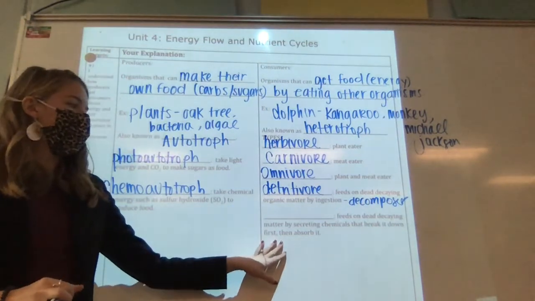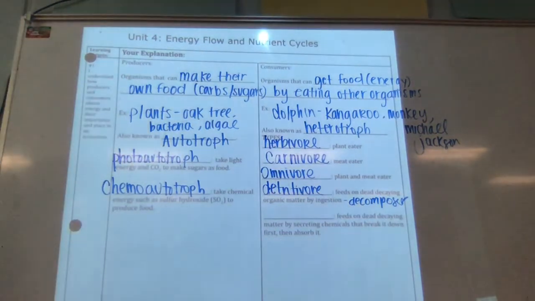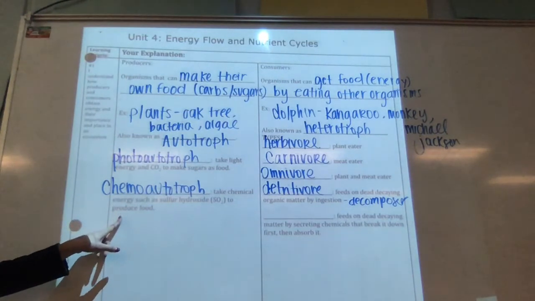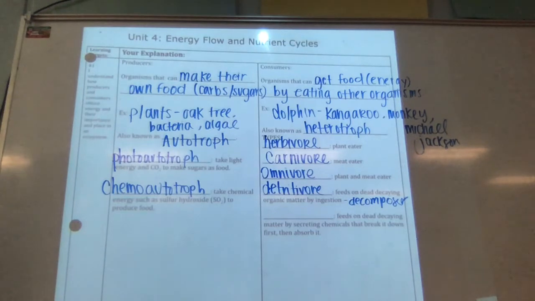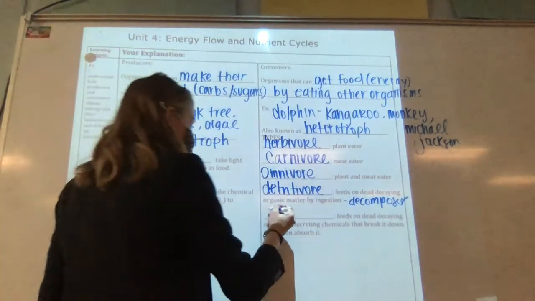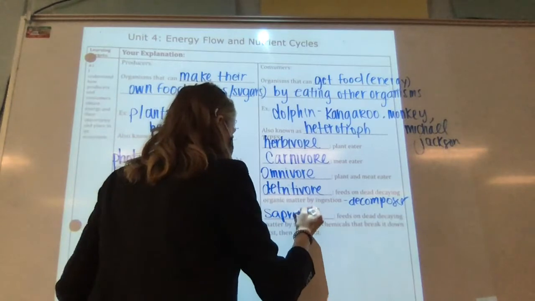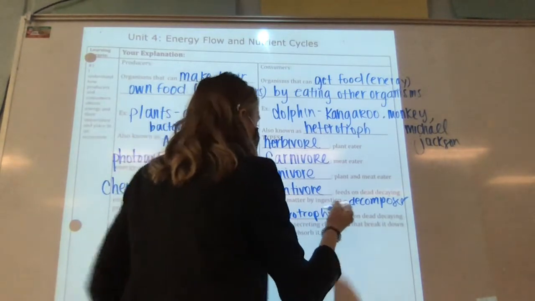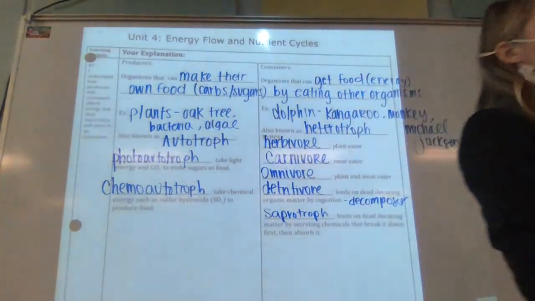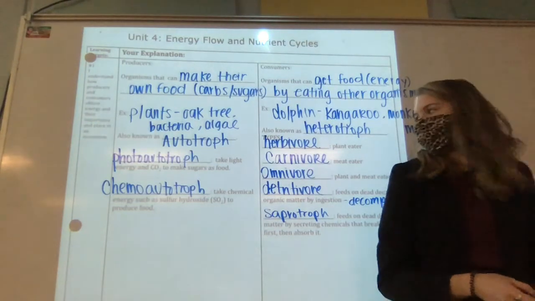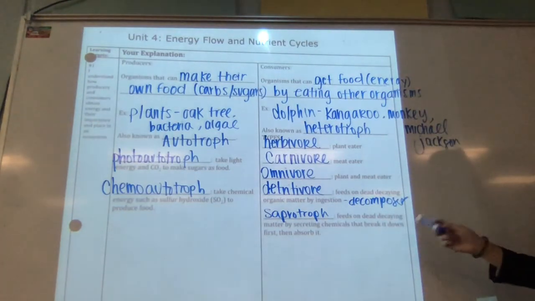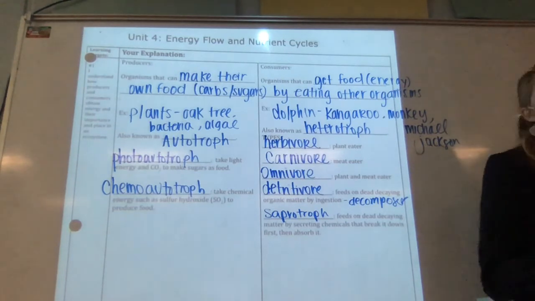And lastly, this feeds on dead or decaying matter by secreting chemicals. What did I tell you was here? Saprotroph. A saprotroph secretes chemicals to break other things down. Wait, would that be a fly? Flies don't spray chemicals necessarily. This is more like bacteria and very small things.